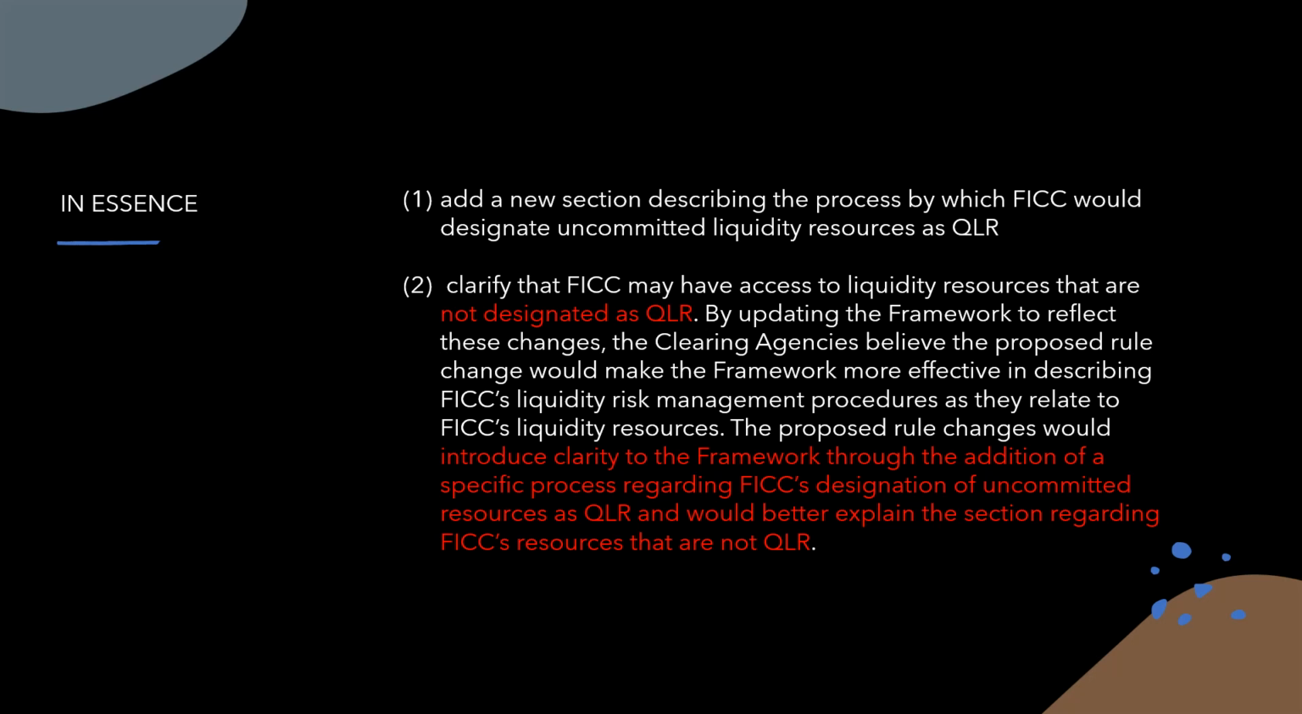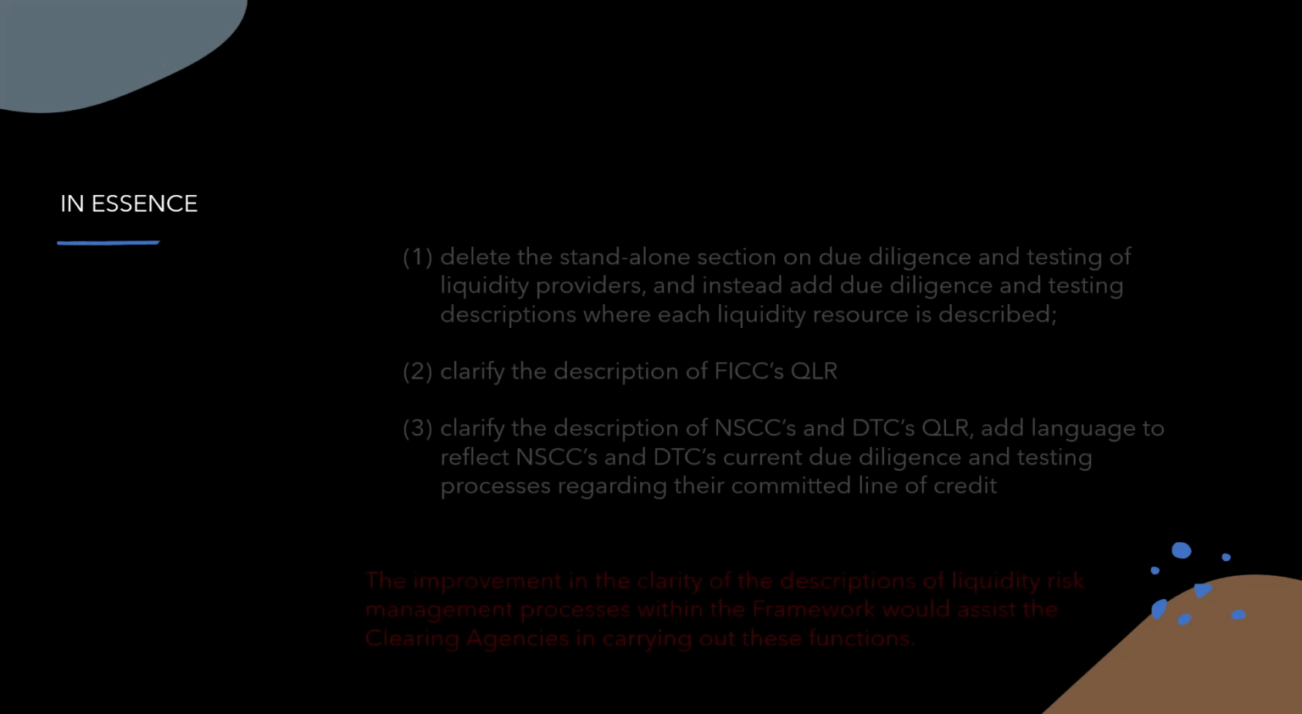The proposed rule change would introduce clarity to the framework through the addition of a specific process regarding FICC's designation of uncommitted resources as QLR. It would better explain the section regarding FICC's resources that are not QLR. So they're changing some definitions. They're telling you what QLR is, what's not QLR, how they may get designated resources that are not QLR, talk about the master purchase agreements, and all that fun stuff.